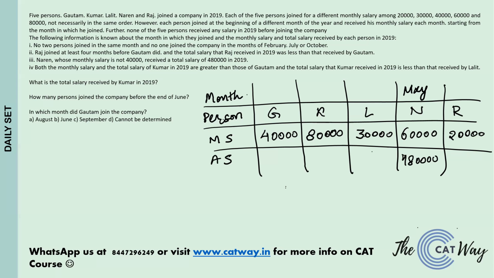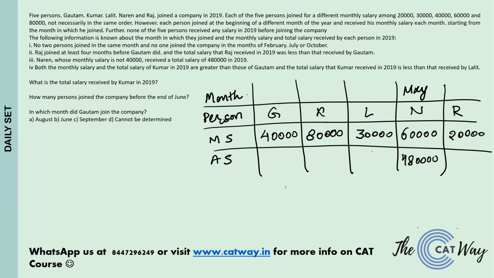He has how many months? He still has 5 months left. Okay, so he'll draw a salary of 1 lakh. Whereas Gautam can only then join in December. That means he can draw an annual salary of 40,000, which is equal to his monthly salary. So that case is not possible.